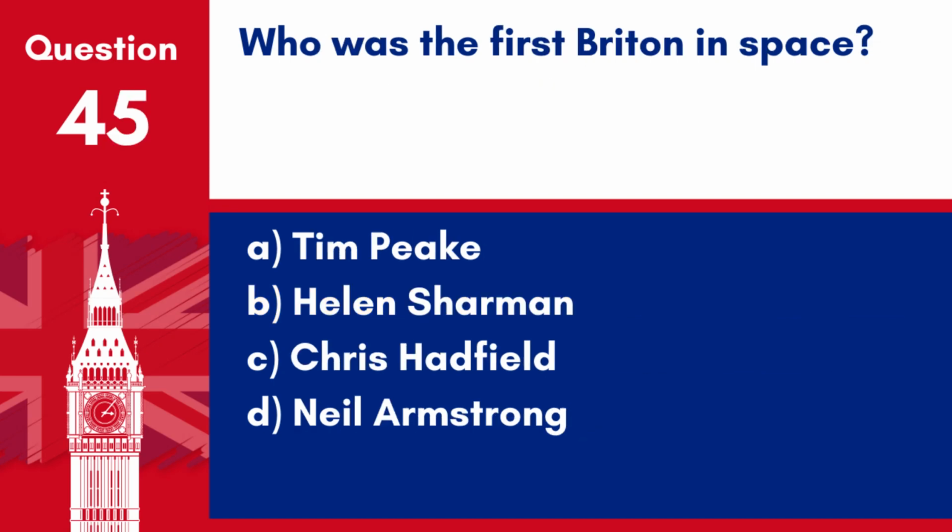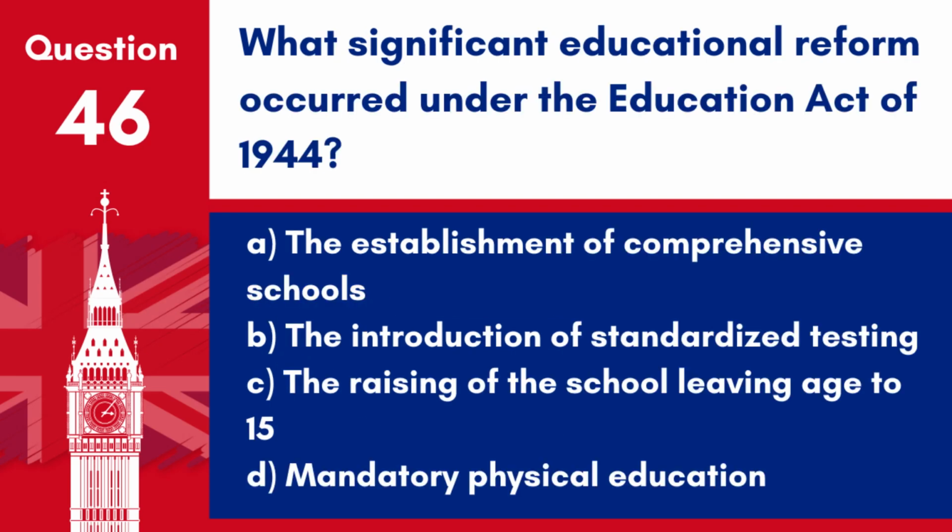Question 45. Who was the first Briton in space? A. Tim Peake. B. Helen Sharman. C. Chris Hadfield. D. Neil Armstrong. Answer: B. Helen Sharman. Helen Sharman became the first Briton in space in 1991 when she visited the Mir space station.